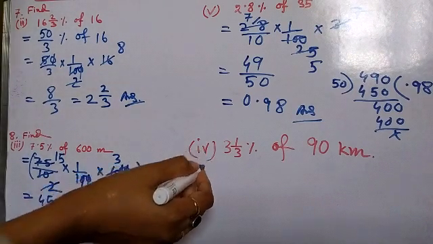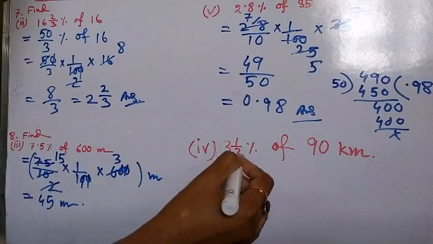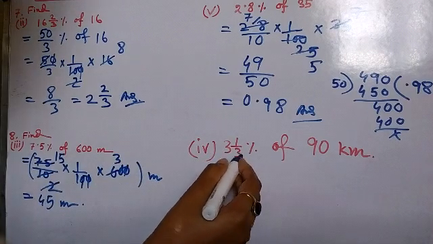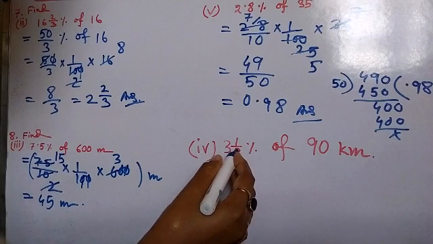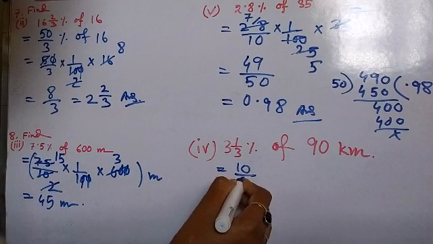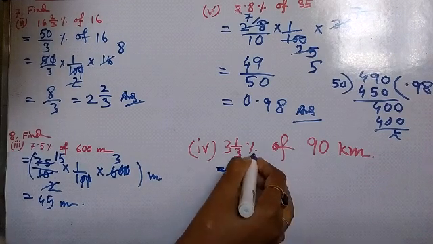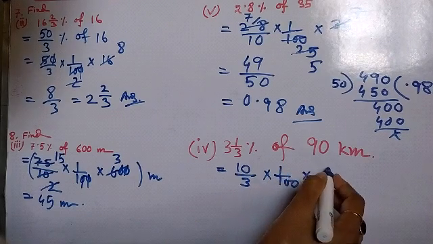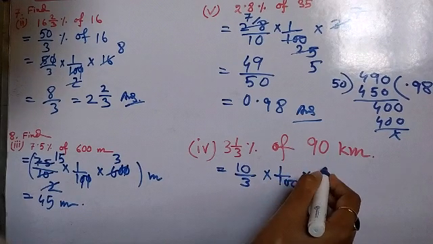Next, question number 4 under 8. 3 whole of 1 by 3%. At first it can be converted into an improper fraction. That means 10 by 3. Percent means 1 by 100. Of means multiplication, then 90 kilometer is given.